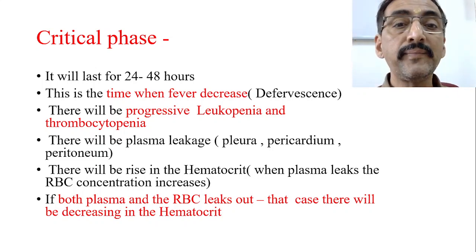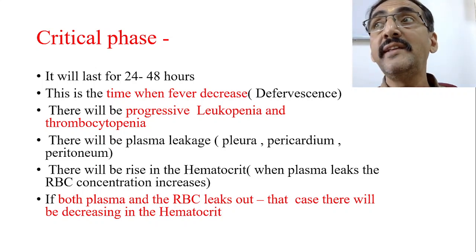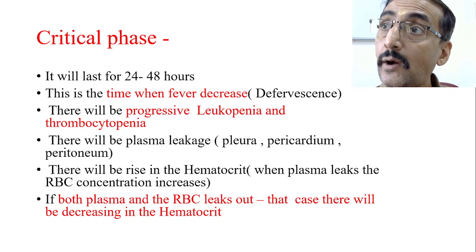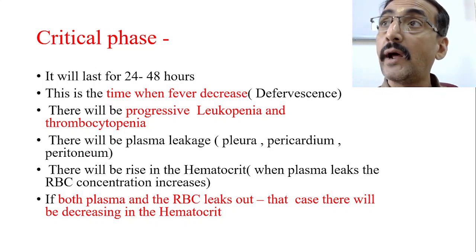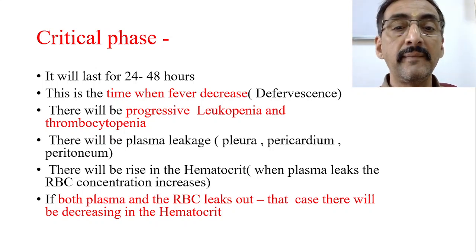Therefore we have leukopenia, thrombocytopenia and also a rising hematocrit value. The fluid is coming out into the extravascular space. Where does it go? It goes to the pleura, pericardium, third space, peritoneum, etc.